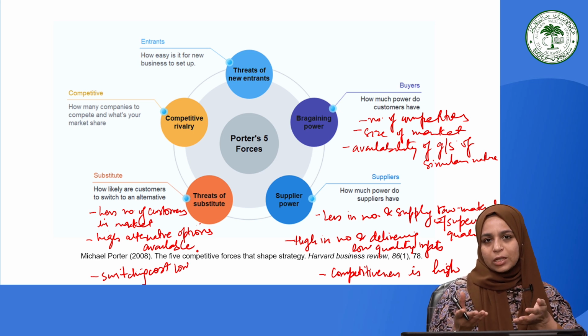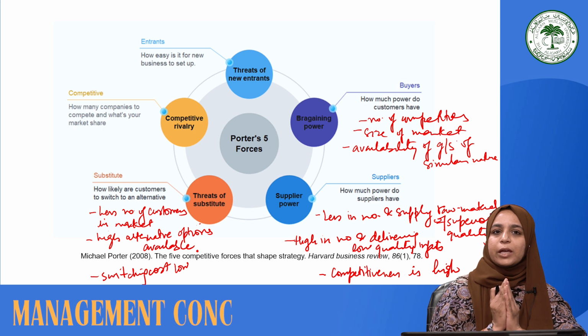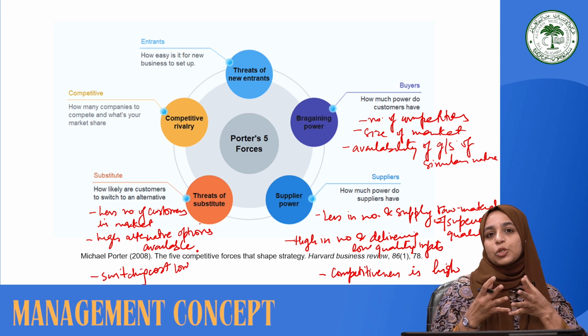So it is easier for customers to shift from one product to another. In all of these situations, we could say that the substitute threat will be stronger.